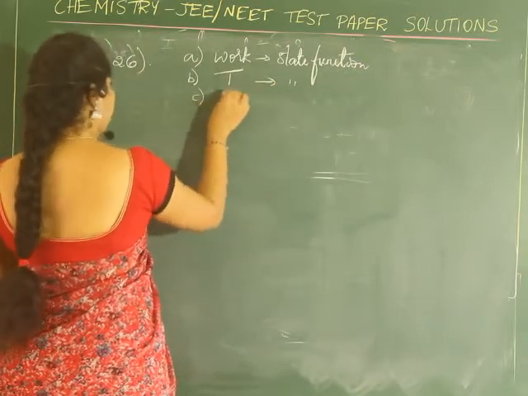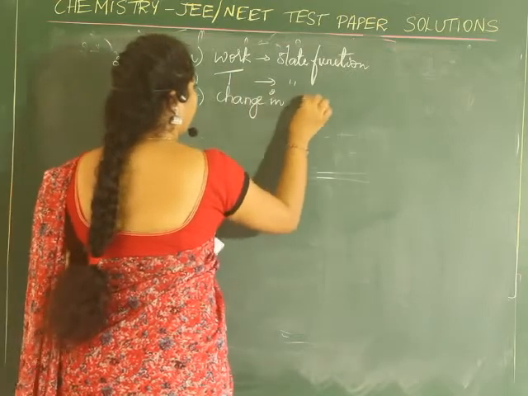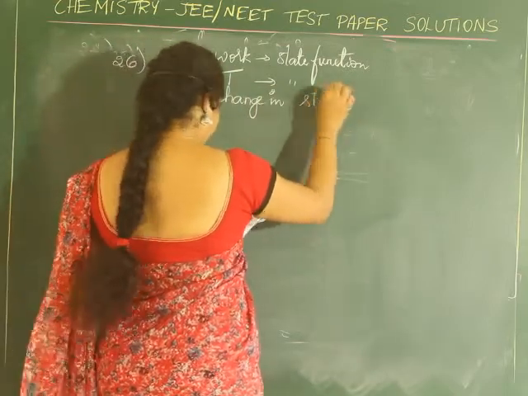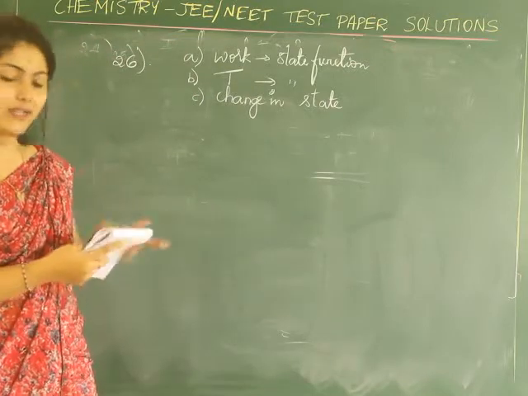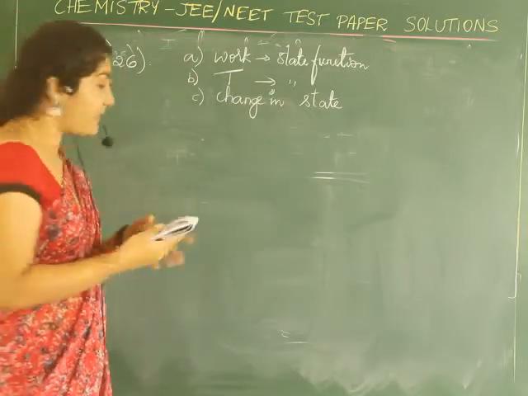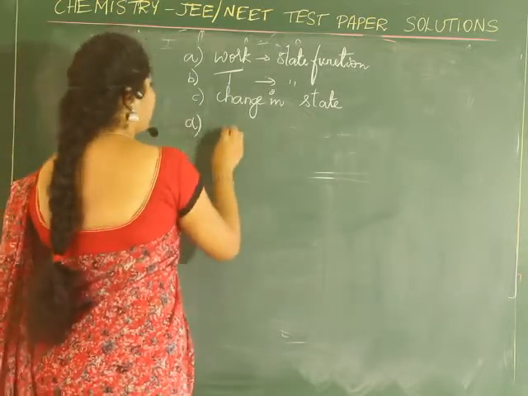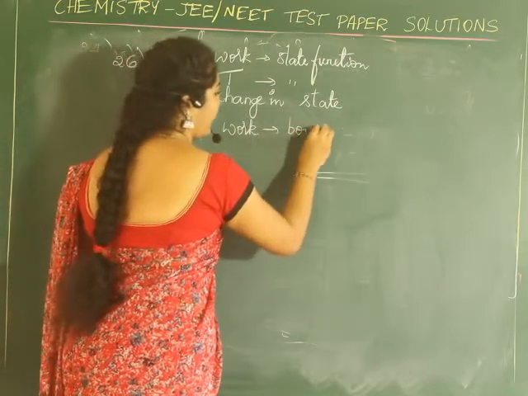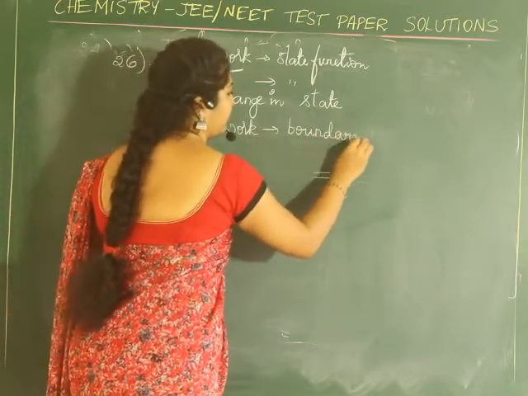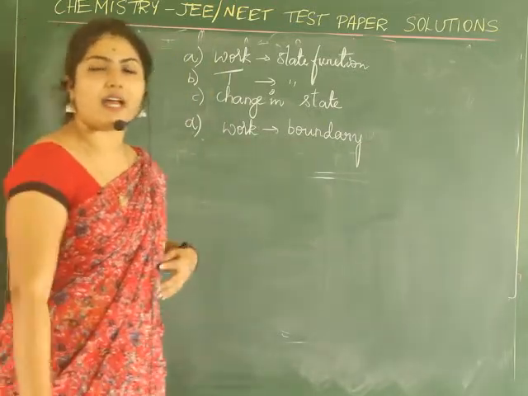Option C says change in state is defined by the initial and final states. And option D says work appears at the boundary of the system. Now, which of these are right?